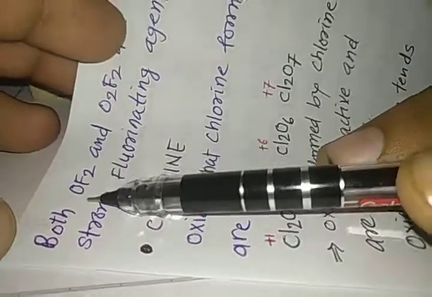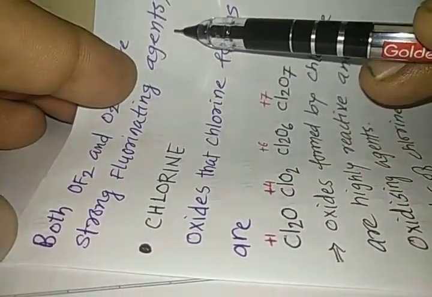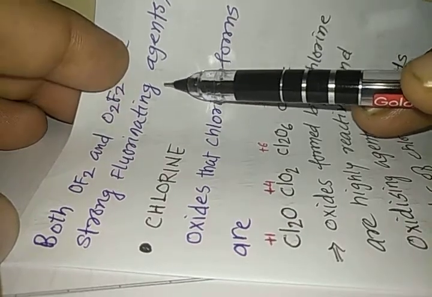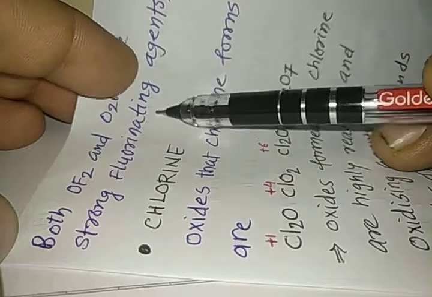Both OF2 and O2F2 are strong fluorinating agents. They release fluorine, and they provide fluorine to other elements or compounds, and this is how they are strong fluorinating agents.